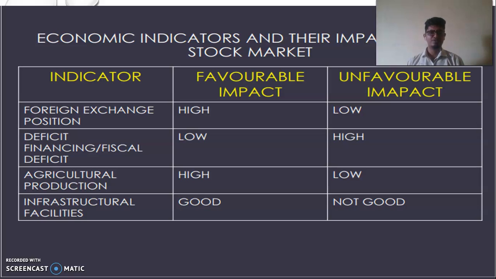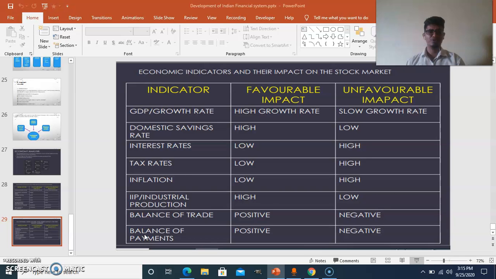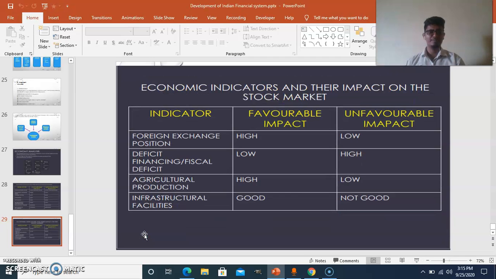Then comes the infrastructural facilities. For effective supply chain management, the infrastructure facilities are very important. If the infrastructure facilities are not good, then that will affect the stock market unfavorably. So this is about today's class. In the coming class, we are going to speak about company analysis.